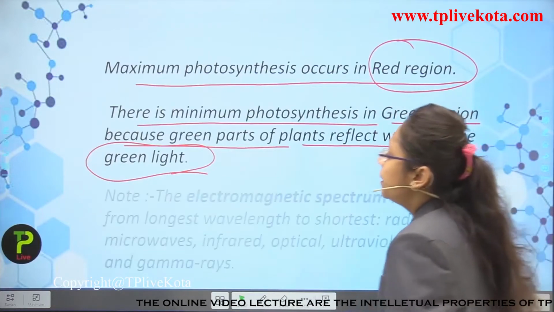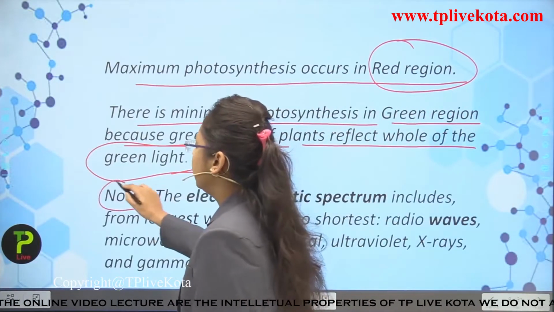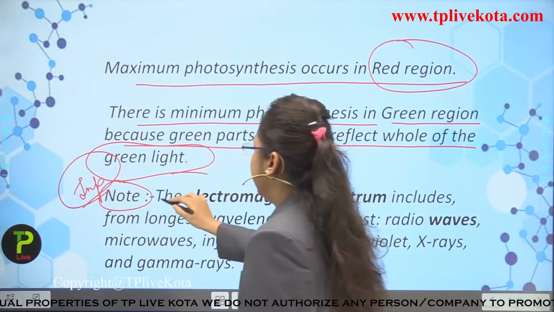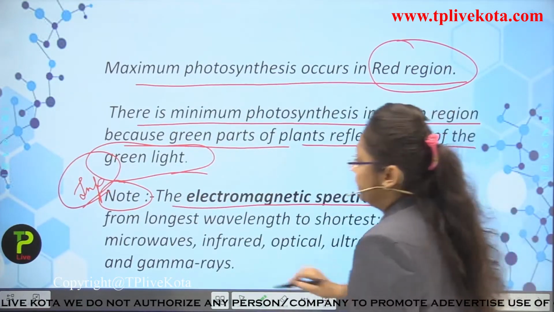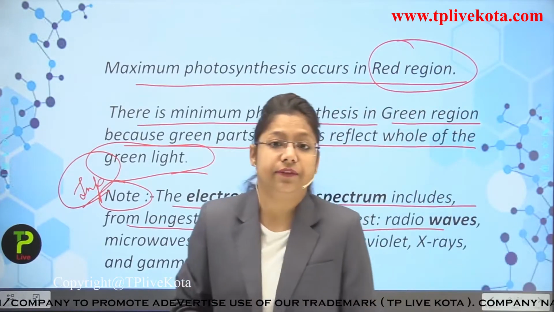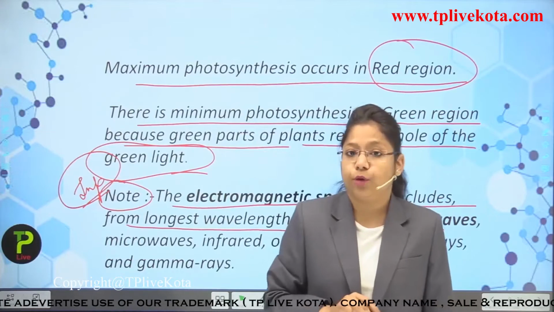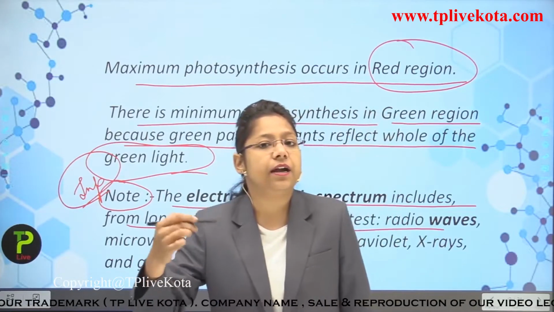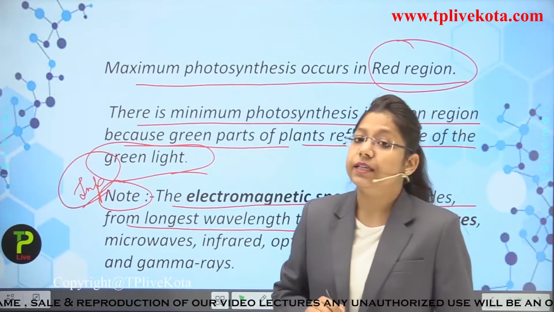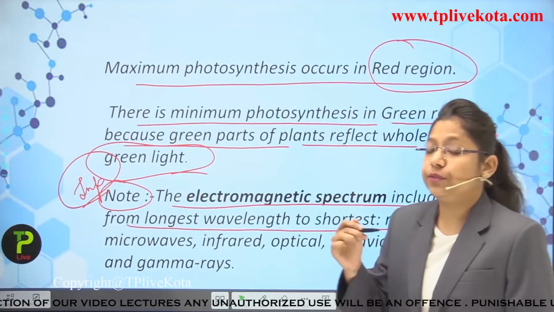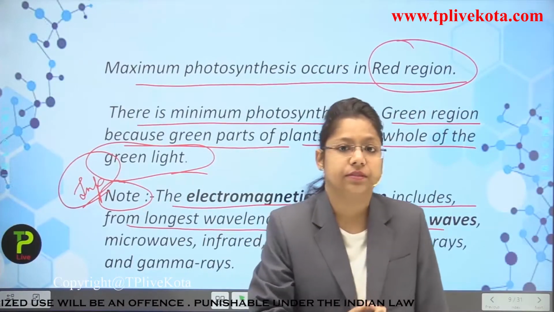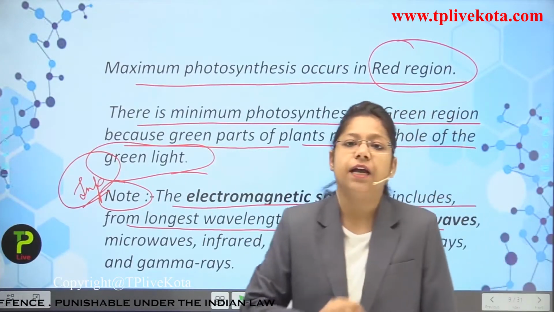Okay, students. Next, there is an important note. What is the note here? The electromagnetic spectrum includes waves from longest wavelength to shortest wavelength. So this is very important to learn. There are different kinds of waves present in a particular spectrum, represented from the longest towards the shortest, in which all the colors are fitted.